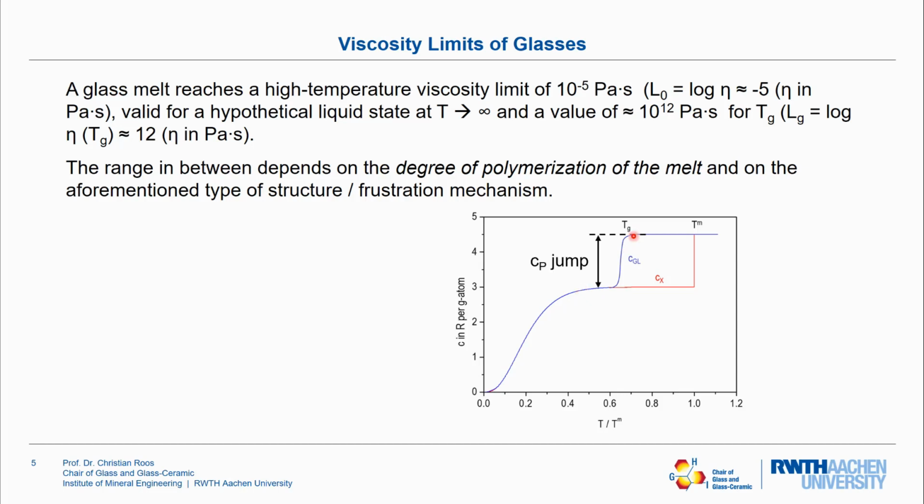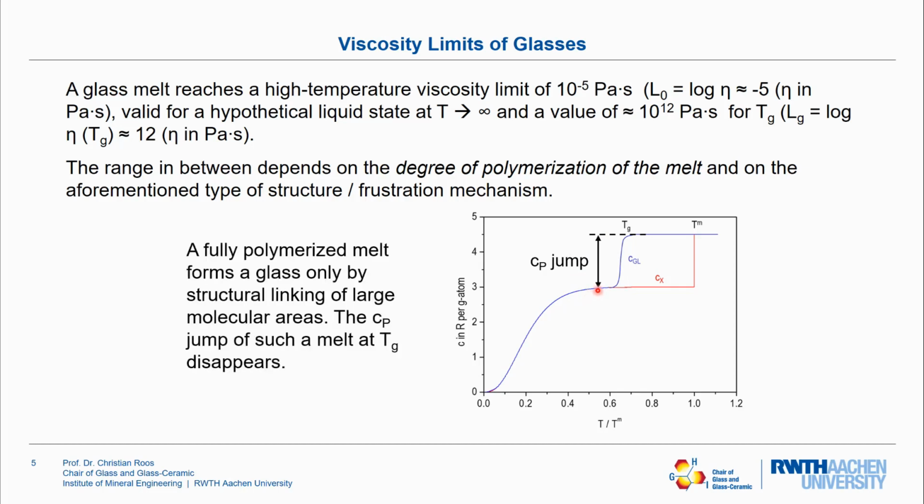The difference between the heat capacity of the melt and the glass is a so-called CP jump, delta CP, which is used in many calculations. The height of this CP jump depends on the polymerization of the melt. If the melt is already fully polymerized, the CP jump of such a melt basically disappears.